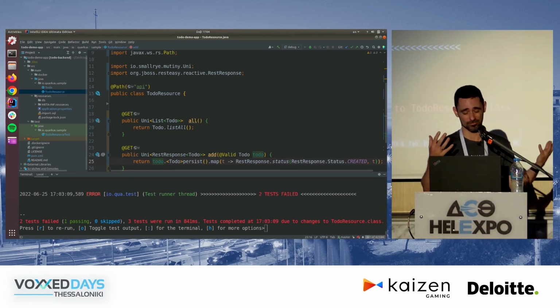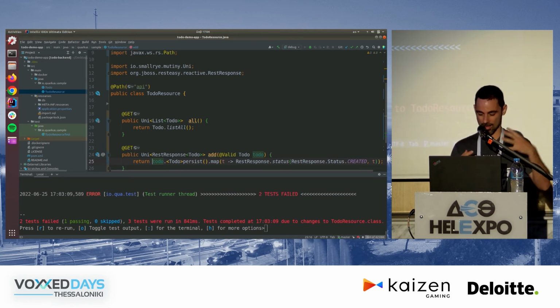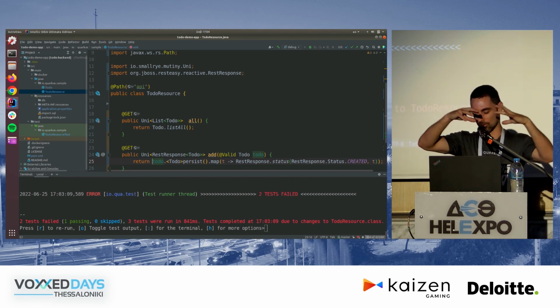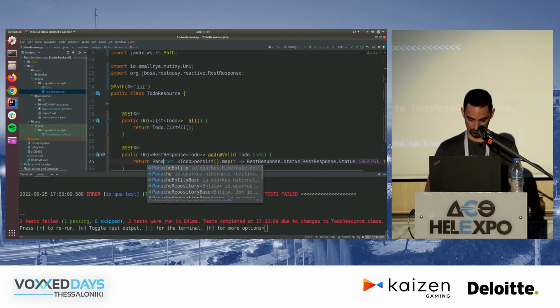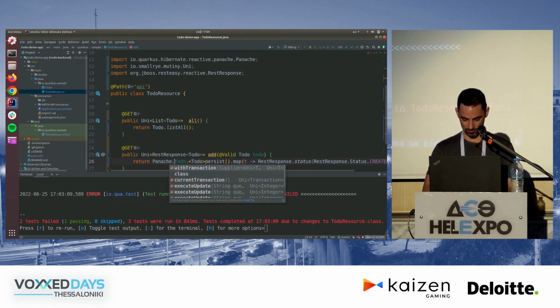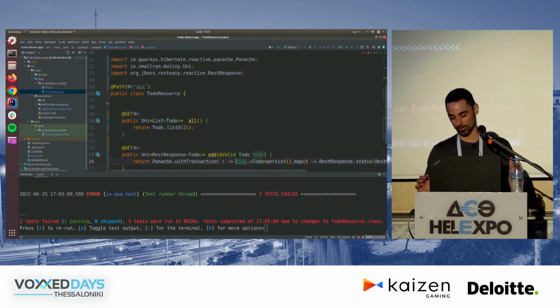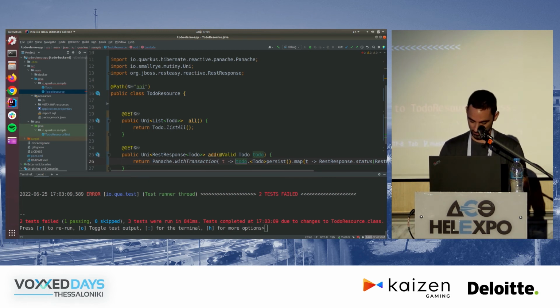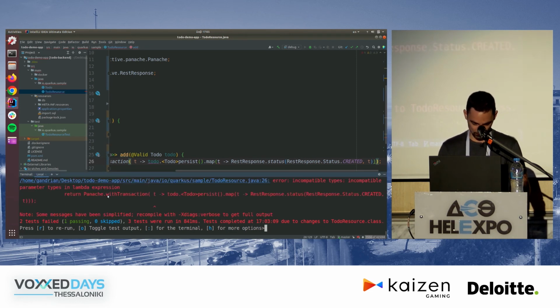Basically, whenever you're doing reactive APIs, some annotations might work, some might not. It's a little weird because there's no way to invoke something around a reactive chain. So what we find better is to use this method here, which is basically just starting a transaction, and the chain we're creating here for the persistence is going to be wrapped inside it. And let's see, hopefully that will work.